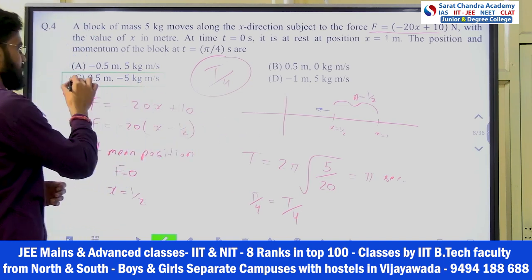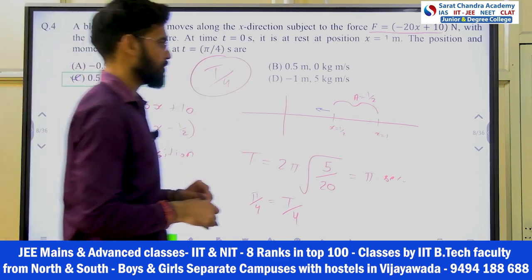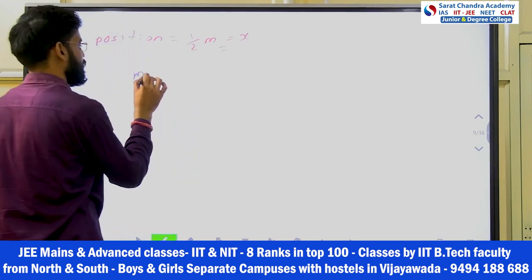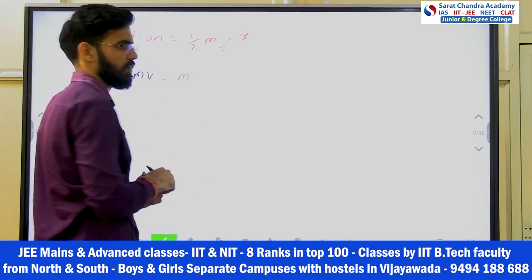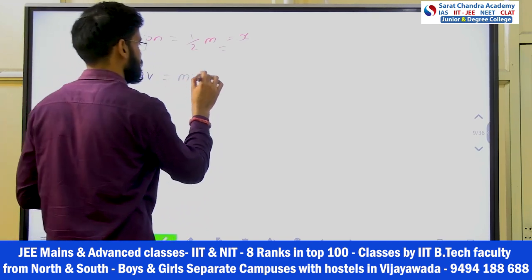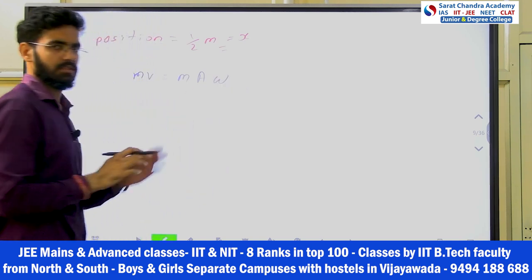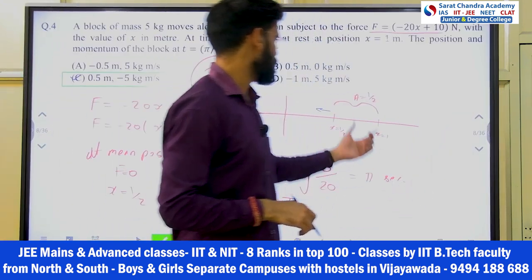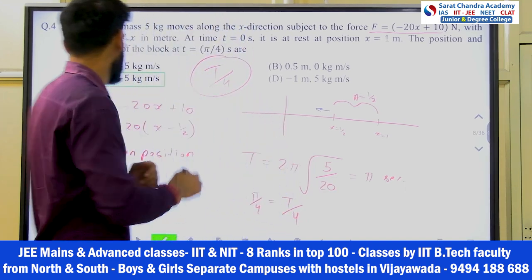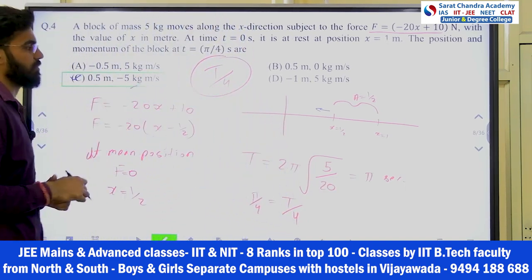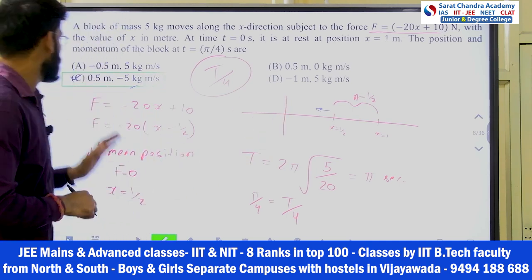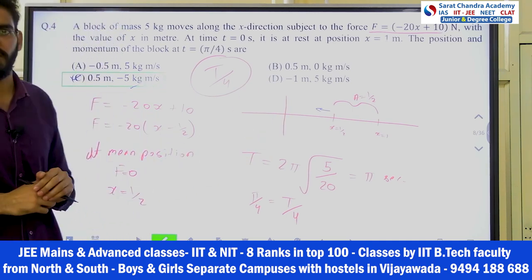So I can directly answer, but still if you want to calculate, you can say m into v, and what is the velocity at the mean position? A omega, right? Time period you know, so omega you can get. A we already mentioned here, half. Directly it will come 5 kg meter per second, and minus is coming because it is going in the negative direction. So that's my answer, C option.